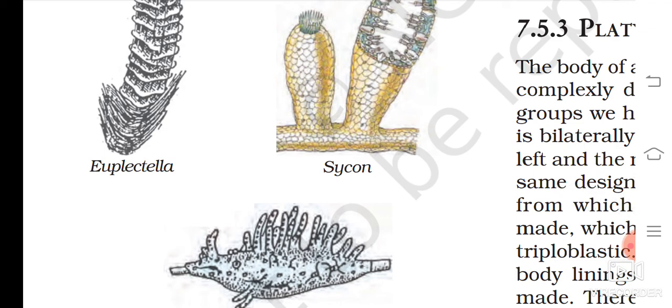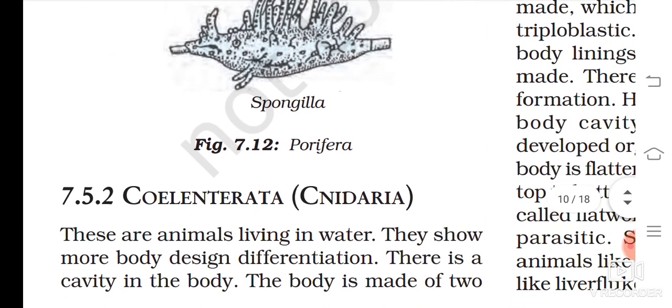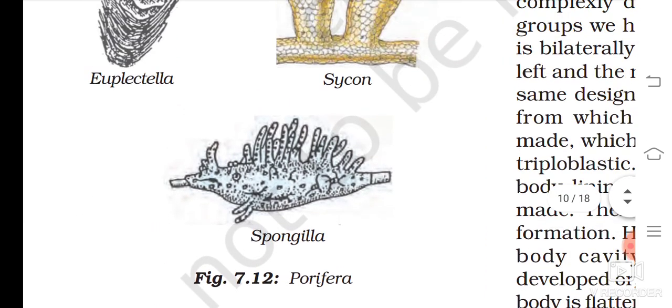Okay, in this what you have to remember. In 1 mark question they will be asking example and they will be asking they fall in which category or which group. That you have to remember. So whatever examples are given in your textbook, you have to remember that examples and in which group or classes they fall. That you have to by heart. So it is Euplectella, Sycon and Spongilla. Okay, and the next kingdom I will be taking in next class.